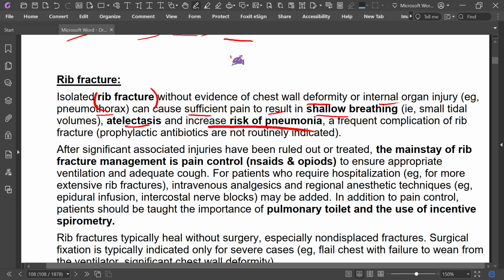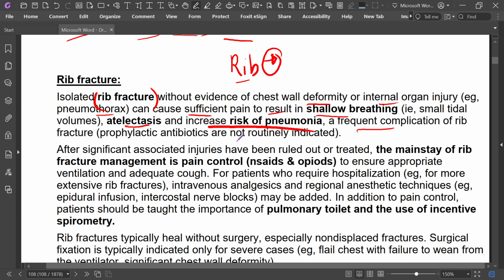If there is a rib fracture, pain occurs during inspiration, so the patient tries to inspire slowly or consciously to get relief from the pain, causing atelectasis and increased risk of pneumonia. This shallow breathing with small tidal volume is a frequent complication of rib fracture.